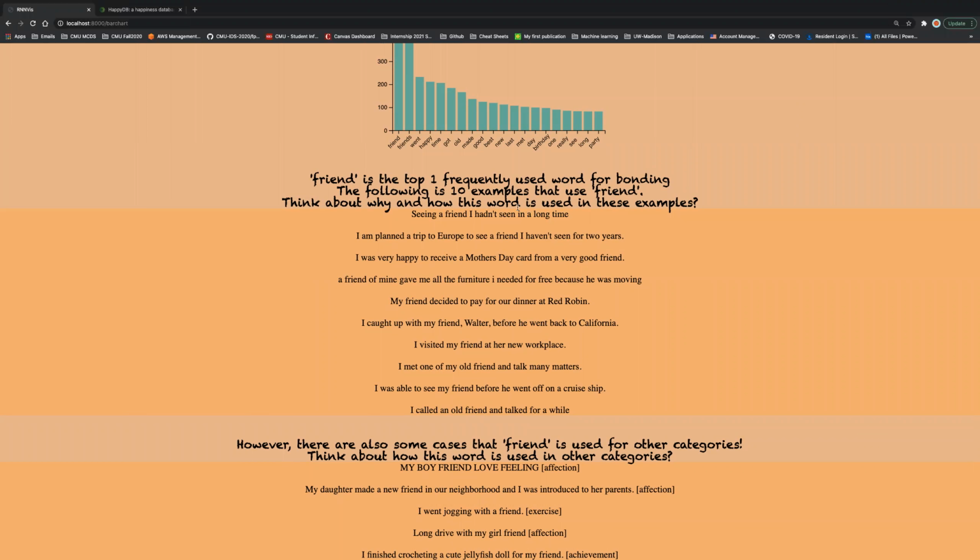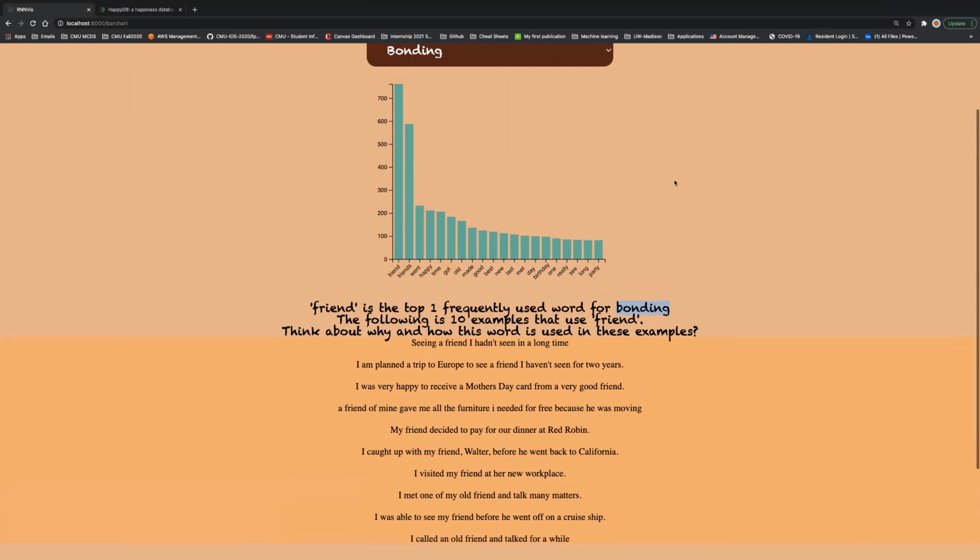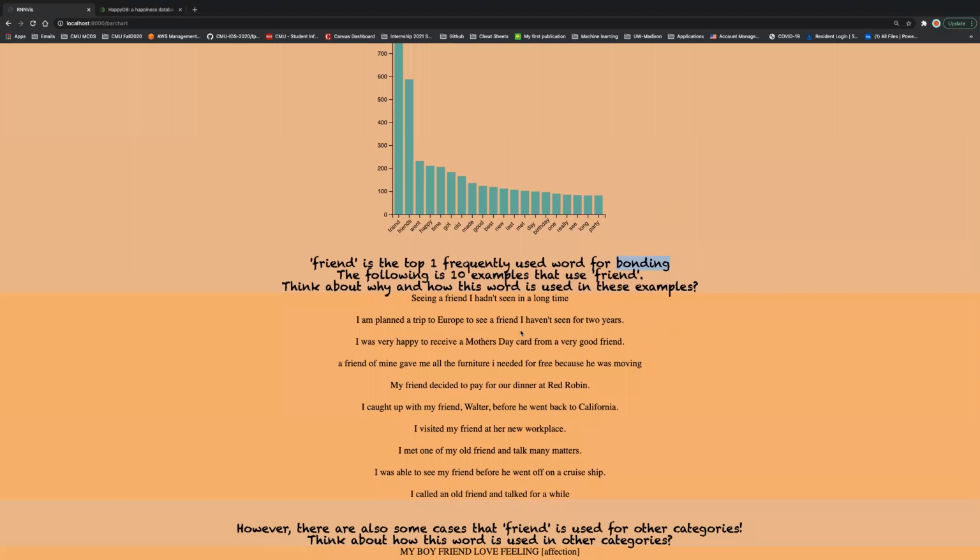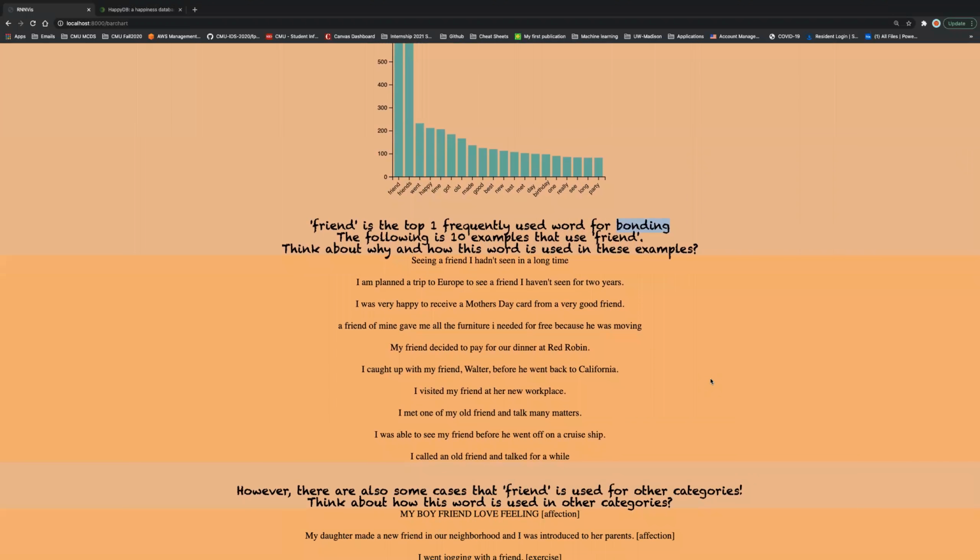The first section is about 10 examples that use this word and belong to this specific category that the user chose before. So in this section, we want the user to think about why and how this word is so frequently used to express this type of happiness.